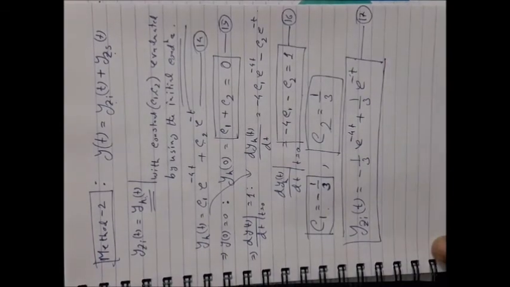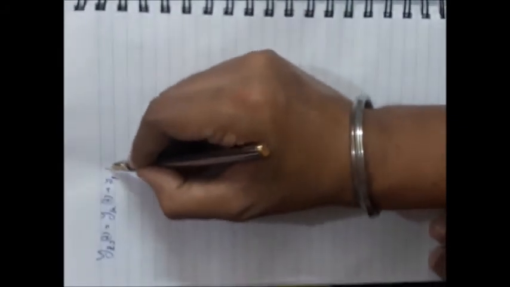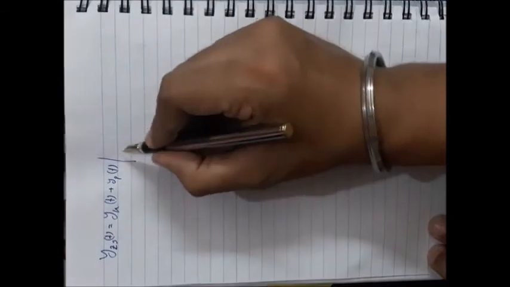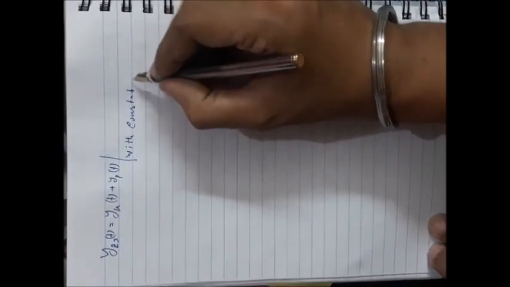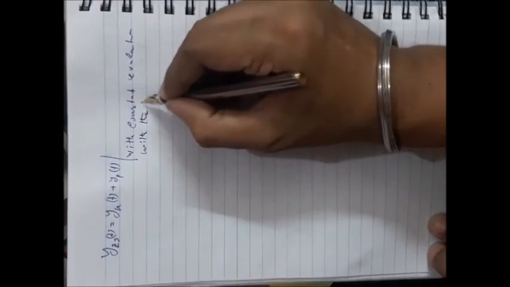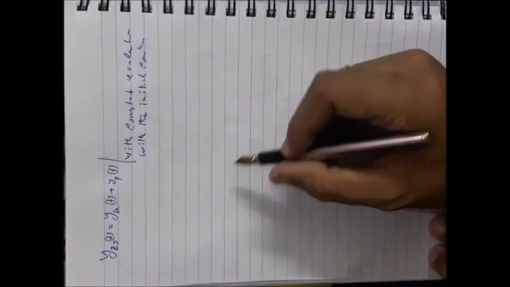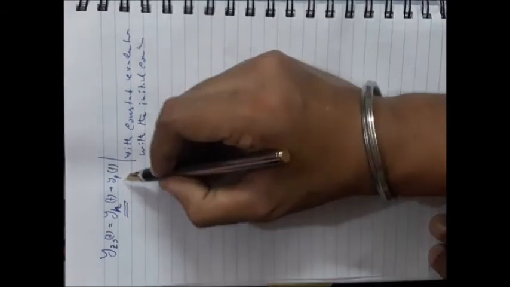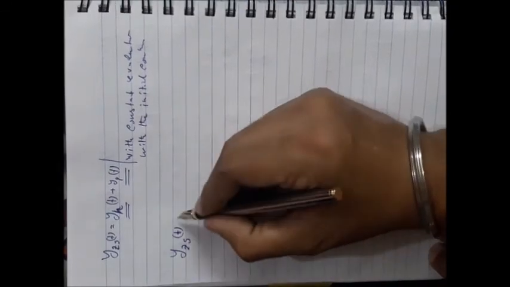It is the zero input response. Now I am going to find the zero state response. The zero state response should be equal to the summation of the homogeneous solution and the particular solution, again with the constants c1 and c2 evaluated with the initial conditions. So now see that you have the homogeneous solution, you have the particular solution. Just add up these two in order to obtain the zero state solution.